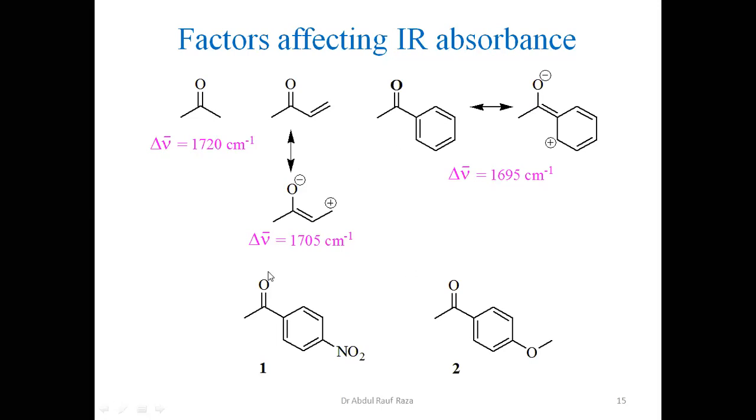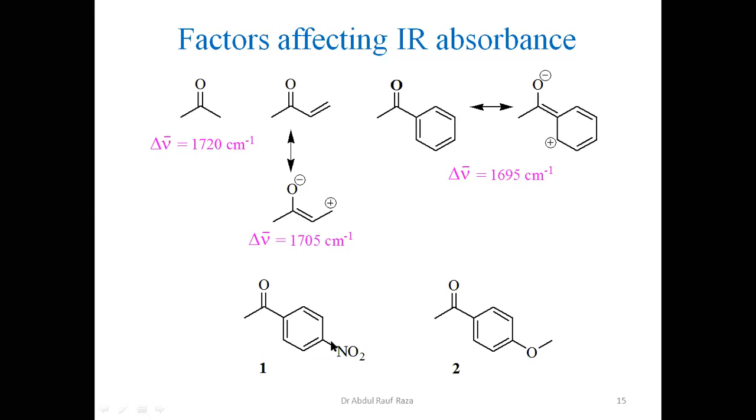Now, look at theoretically these two molecules I have presented, 1 and 2. These are the same molecule, and we are discussing carbonyl absorbance. Here at the para position, we have a nitro group. Here we have a methoxy group. Now, what is the difference between the two groups? Keeping in mind this nitro group is electron withdrawing.